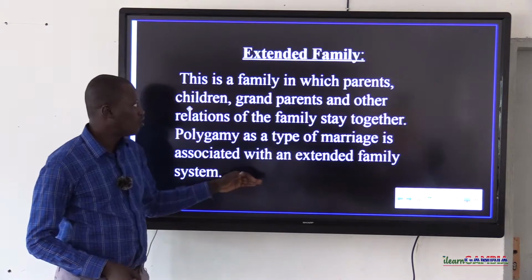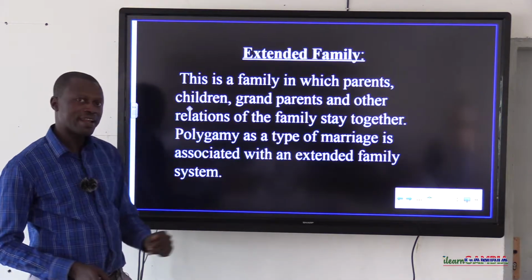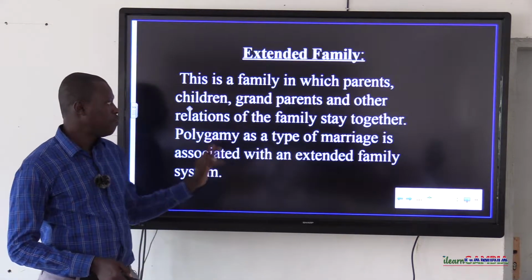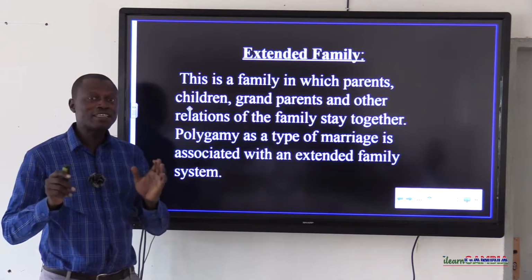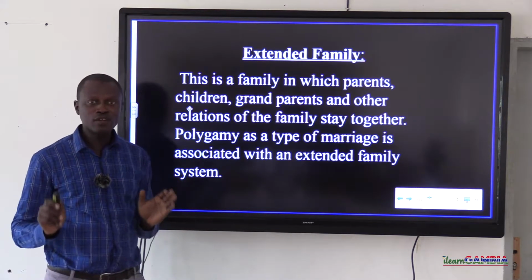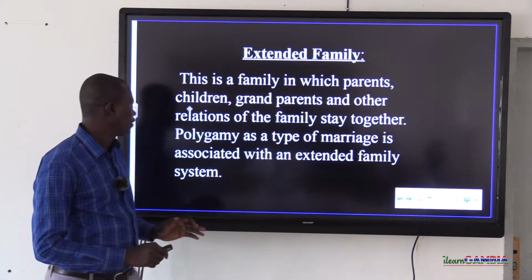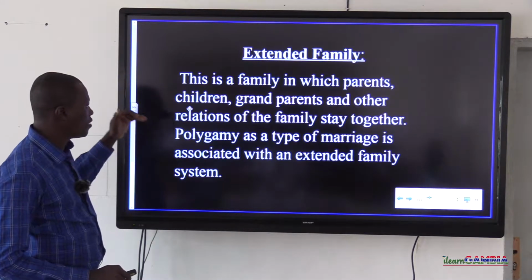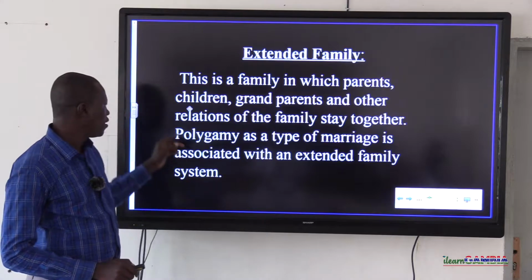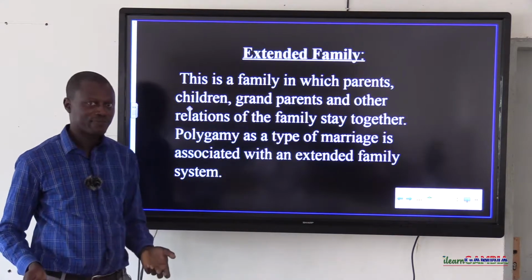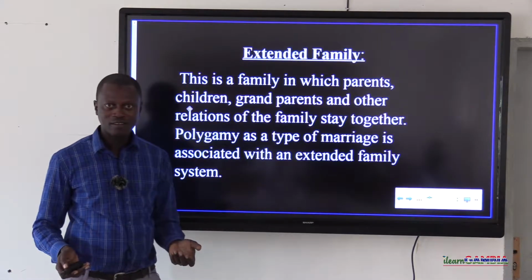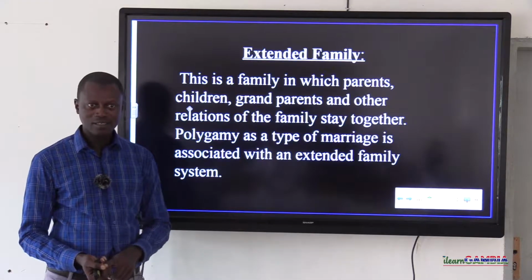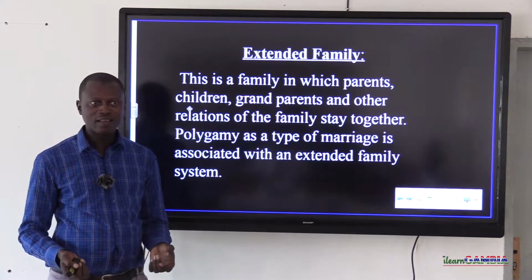Now, this brings us to the description of an extended family, and as we move further, you will see the image or picture of how an extended family setup looks in a traditional Gambian society. An extended family is a family in which parents, children, grandparents, and other relations of the family stay together. Who are other relations of the family? Uncle is one of them, aunt, nephew, niece, grandfather or grandmother, etc.